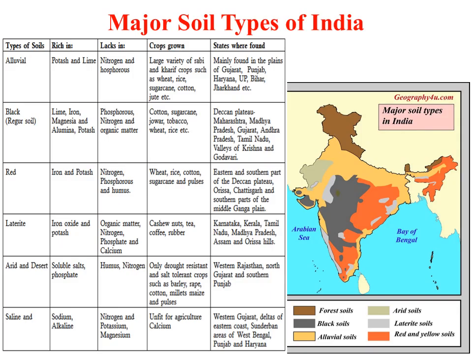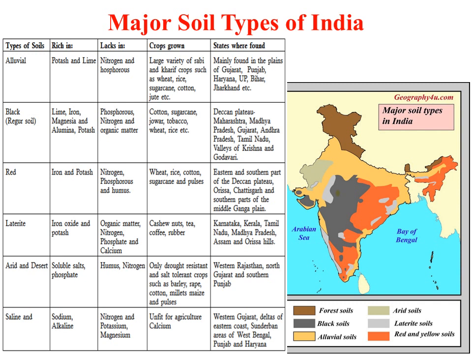And the next thing is major soil types of India. Basically there are 6 soil types, like the forest soil, which occurs in forest areas and is represented by brown color. Black soil is present in the central portion of India. This represents the alluvial soil that is present near the Gangetic plain. So most of the soil near the Gangetic plain is alluvial. Then arid soil is the lighter color, then laterite soil, and this one is the red or yellow soil.